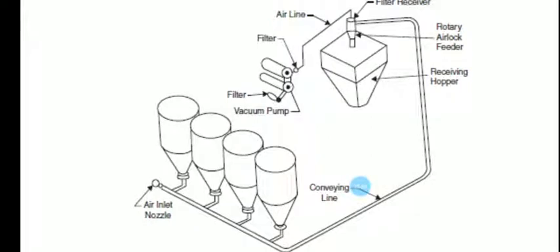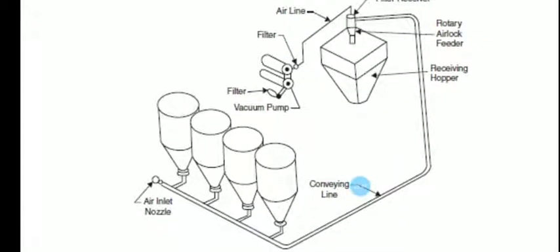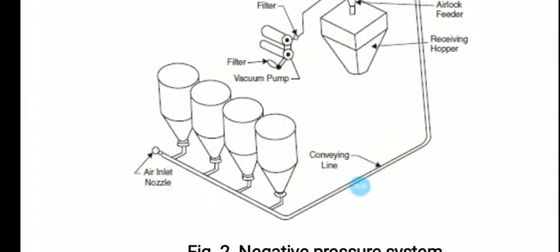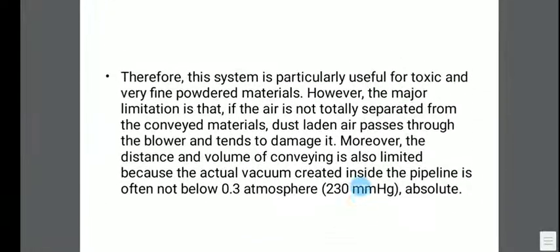The vacuum pump creates the vacuum through this filter. This is the way the transfer of materials is considered.